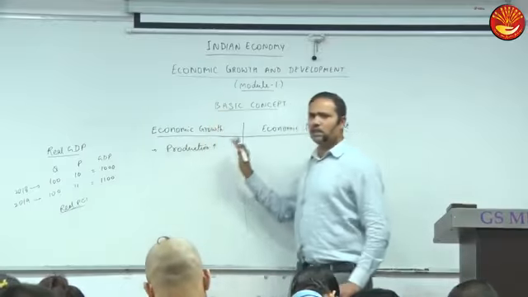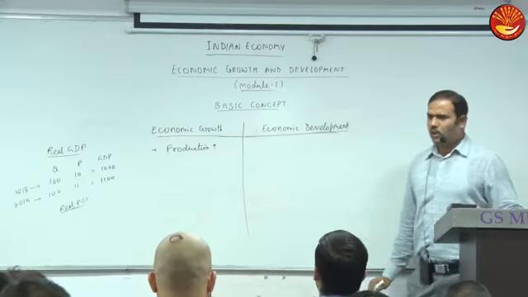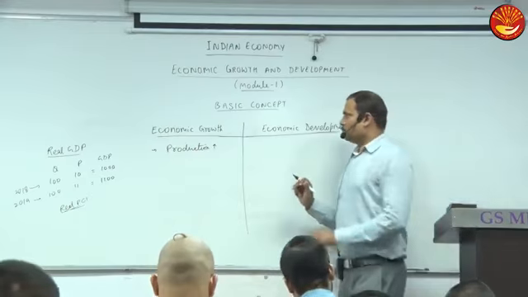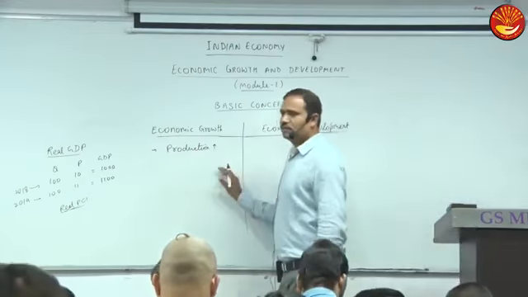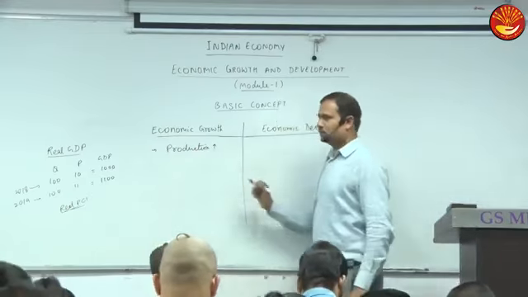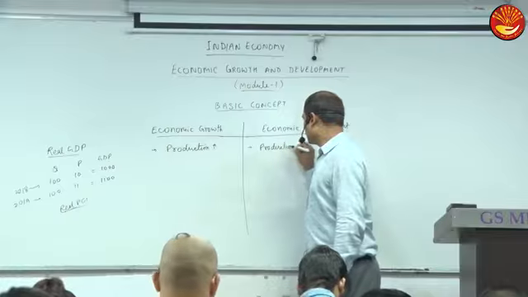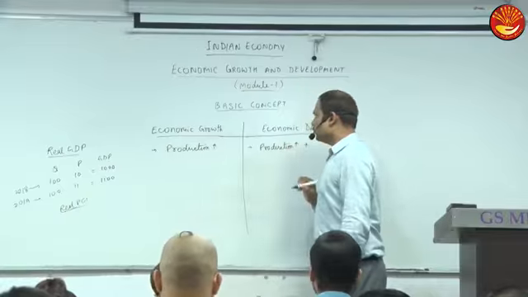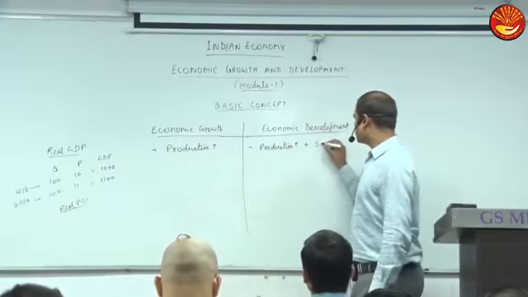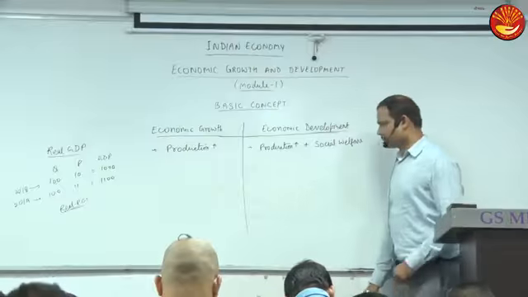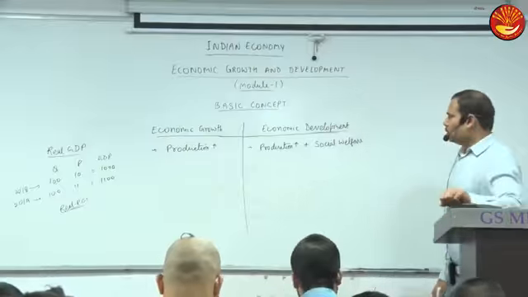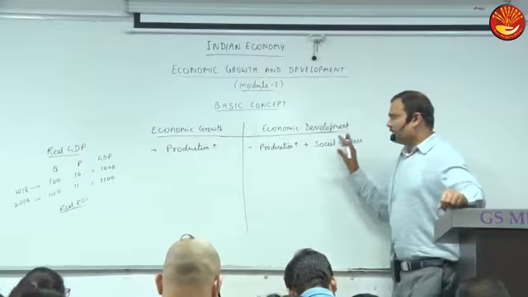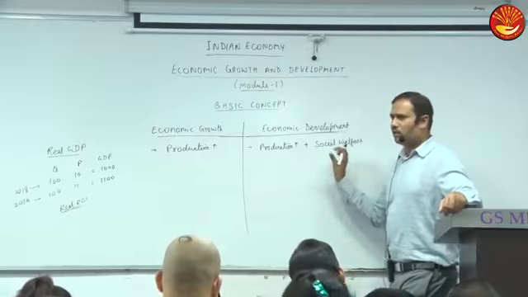Increase in production, which I have dictated. I'm writing in short. Production increase means economic growth, and economic development means production should increase plus what? Plus social welfare. So this is the point I have already dictated in the definition.